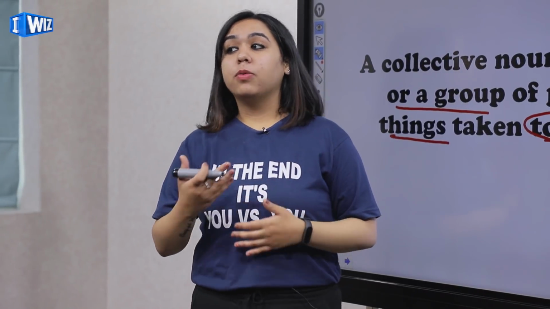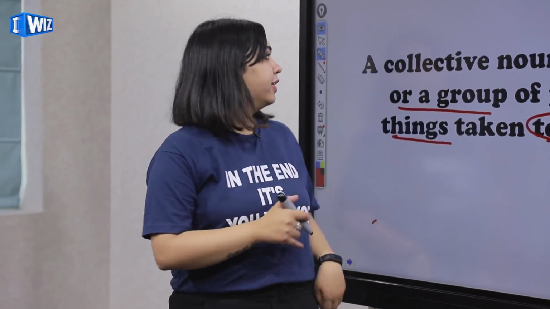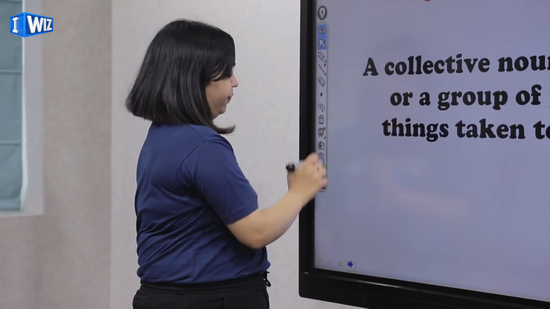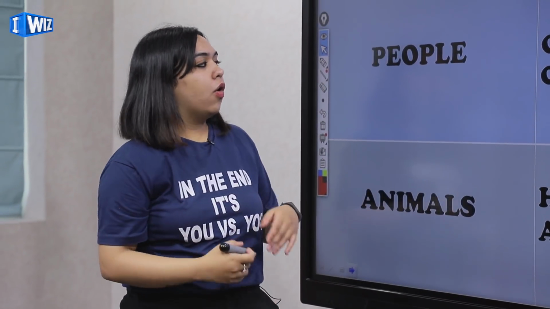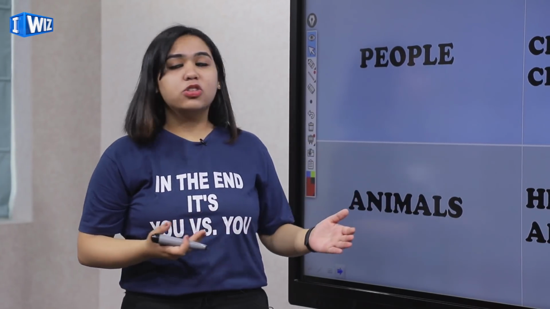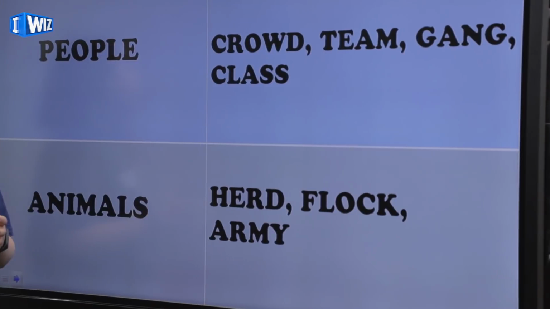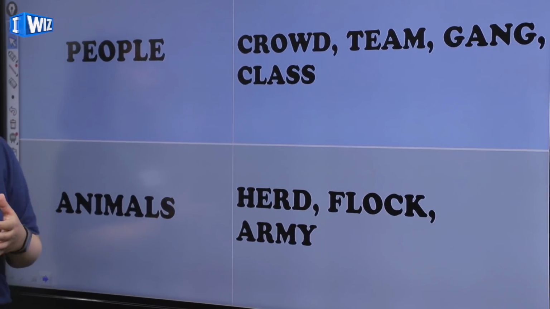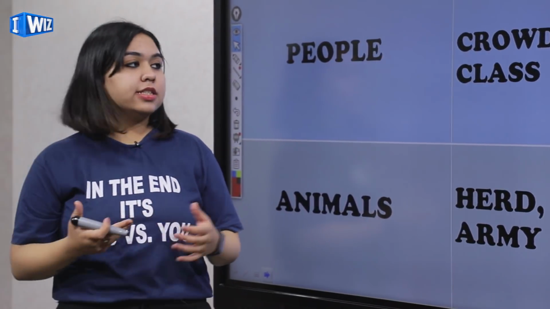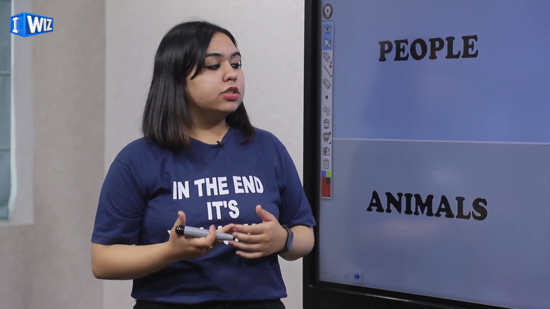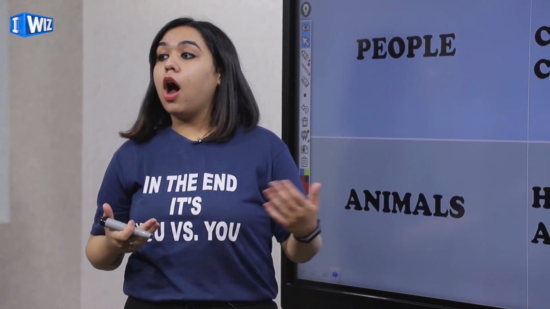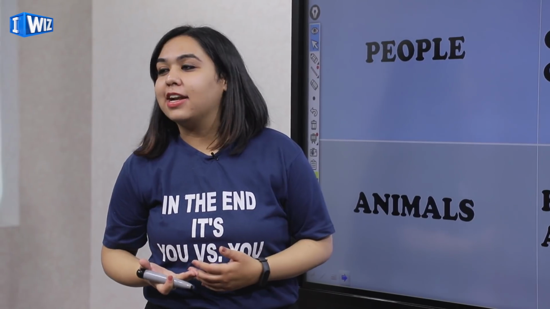We will see and we will talk about more examples of collective nouns. Let's move. Okay, now for people, for animals also we can use collective nouns. Some of the examples are for people. When a group of people are together, we use crowd, team, gang, class. I'll explain how. Animals: herd, flock, army. For example, we say army of ants.